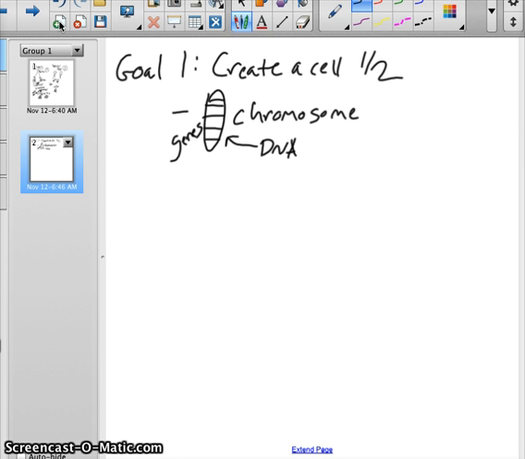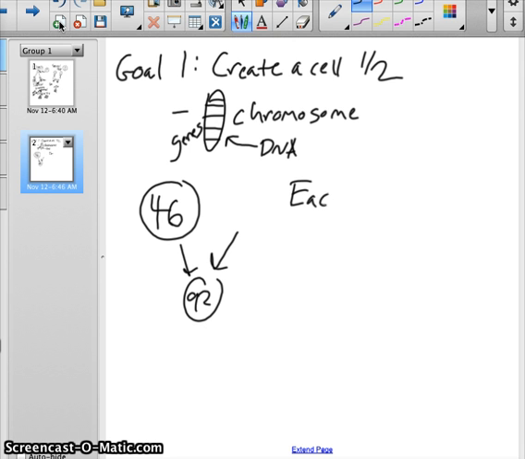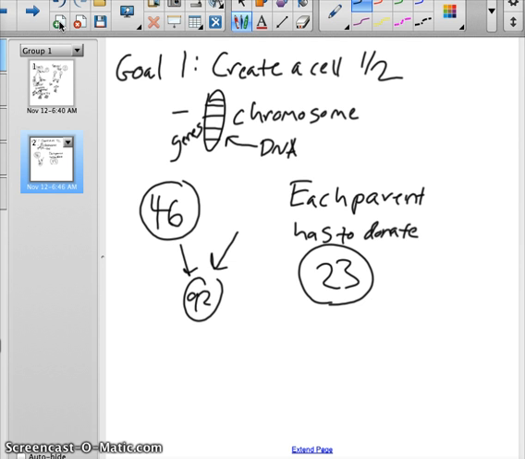Remember, in our cells, humans have 46 chromosomes. To keep 46 chromosomes through all those generations, the parents can't donate 46, because if each parent donates 46, we get 92. So each parent has to donate 23 chromosomes, because half of 46 is 23.